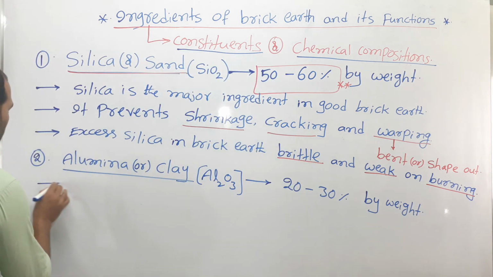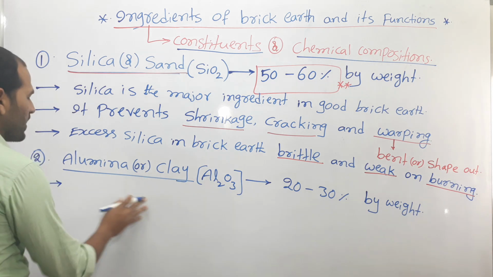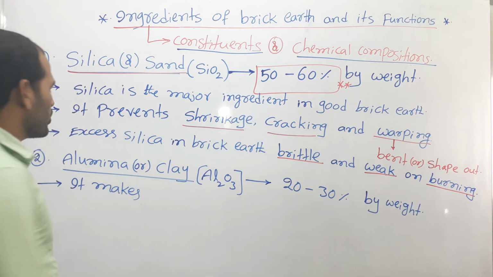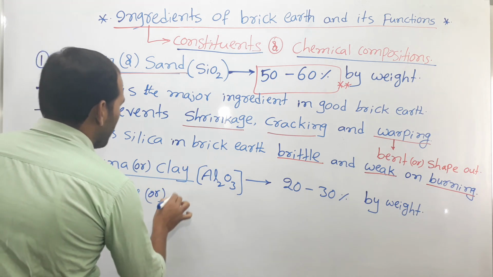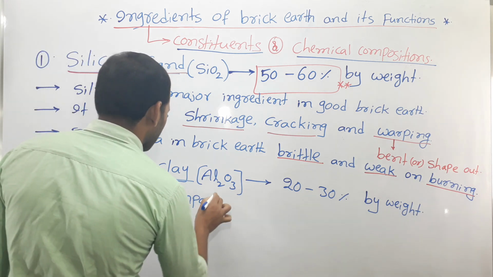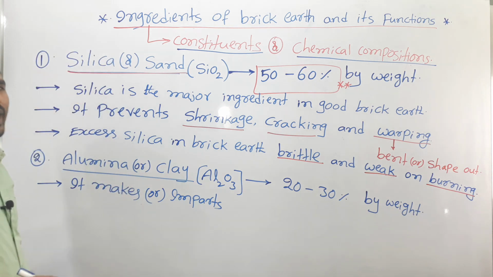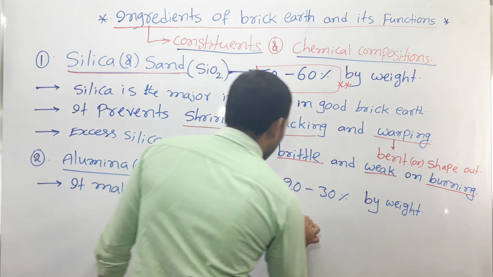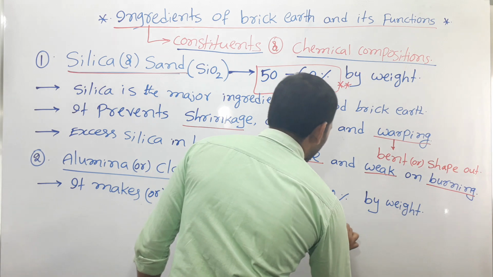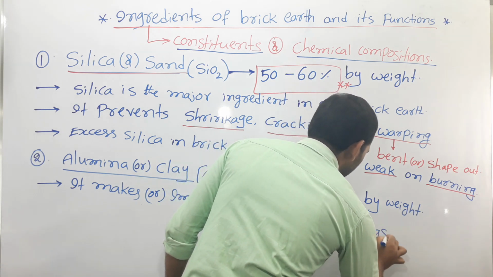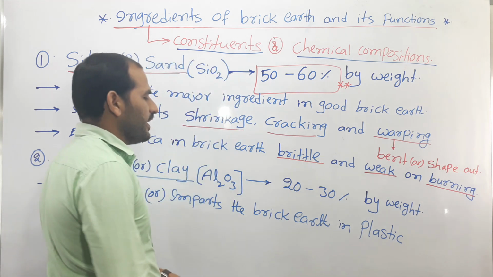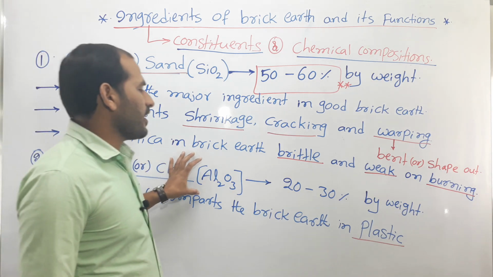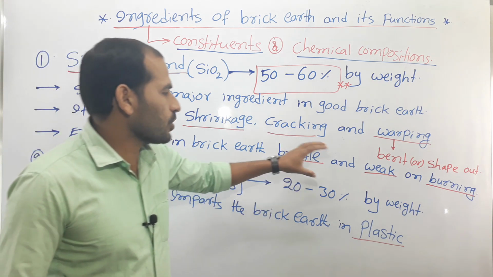The function of alumina is that it makes or imparts plasticity to the brick earth, right? So this alumina or clay contains 20 to 30% by weight.